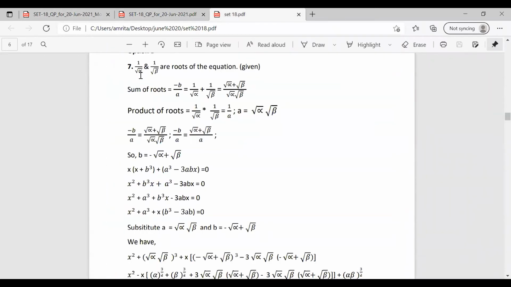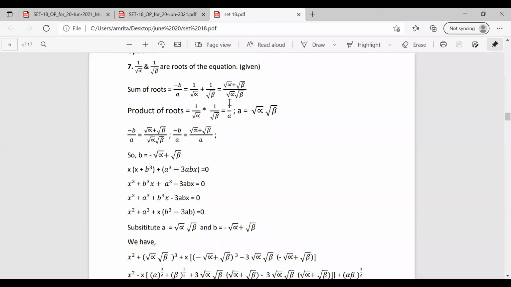So here, the two roots are given, 1 by root alpha, 1 by root beta. We have the sum of roots as minus b by a, that is 1 by root alpha plus 1 by root beta. So the sum of roots becomes root alpha plus root beta by root alpha beta. The product of the roots becomes 1 by root alpha, 1 by root beta, that is 1 by a. So if two roots are given, we can find out the product of roots and sum of roots.